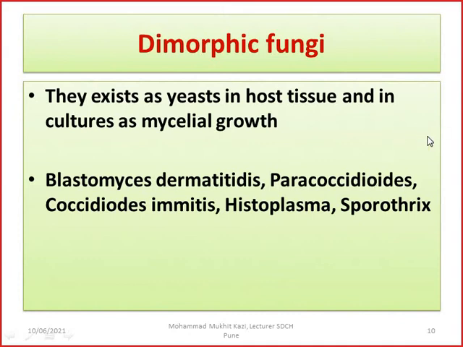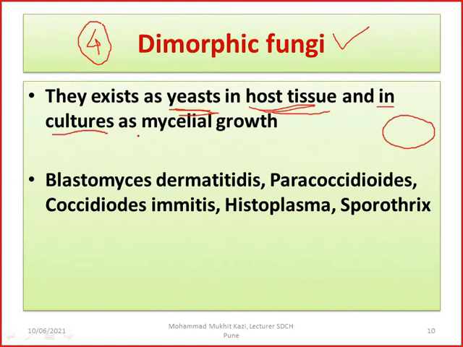As I told you in the previous slide, the most important group of fungi in the morphological classification is the dimorphic fungi, which are also called fungi imperfecti. They exist as yeast in the host tissue. When they are in the body of a human, they act as a yeast. This is how they appear in the host. And when we try to grow them on culture media, they form a mycelial growth, and this is how they appear as a mycelial growth on the culture media.